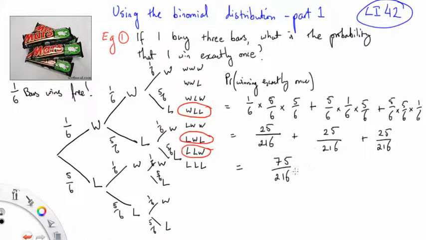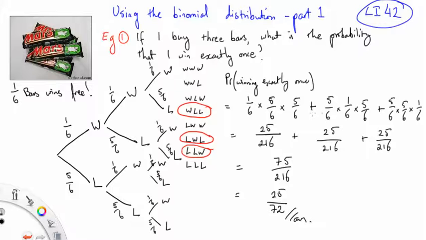Let's try to simplify it. I'm pretty sure 3 goes into both of those. So that goes to 25 and 72. Can anyone simplify that further? No, that's your answer. 25 on 72, so it's roughly about a third of winning exactly once. That's not intuitive. I mean, how are you meant to just know that? Oh, and I circled, yep, win, win, win. So there you are, 25 out of 72, about a third.